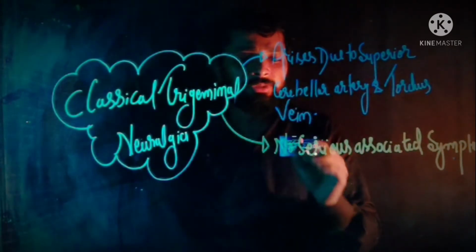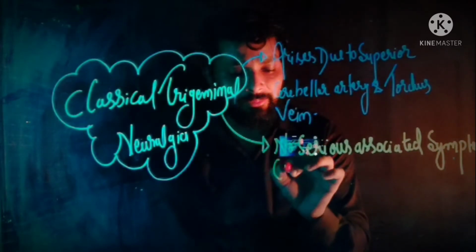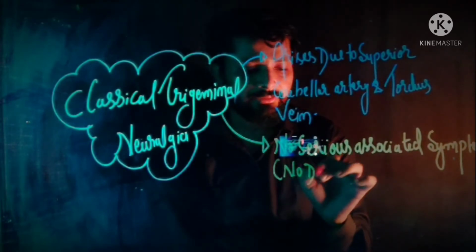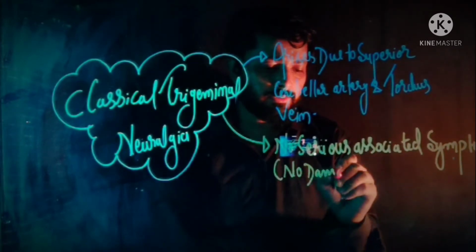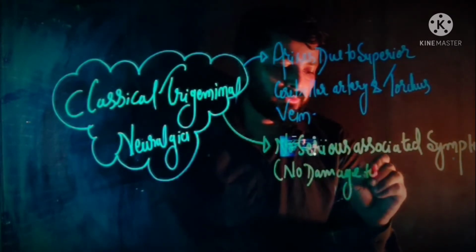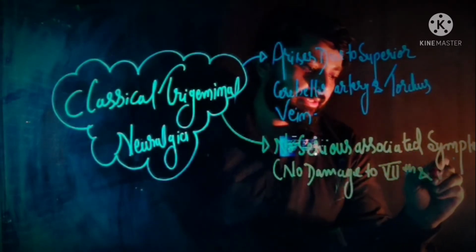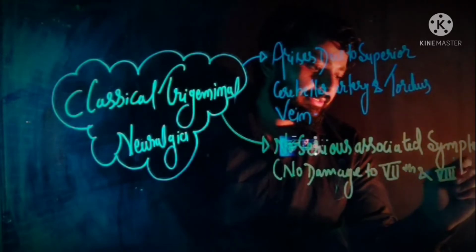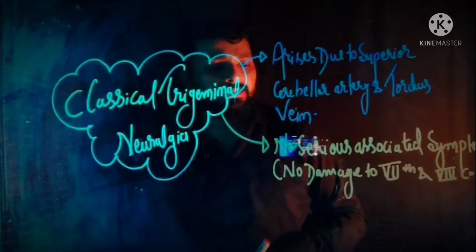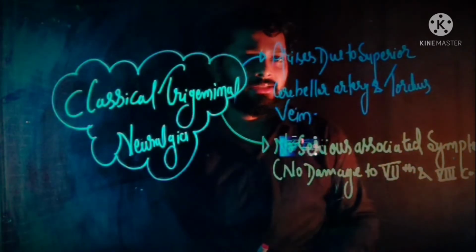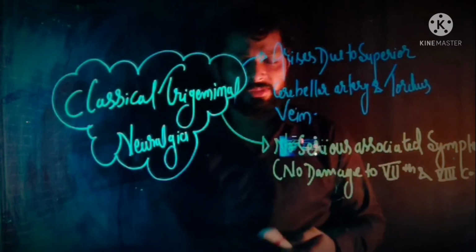Why? Because in case of classical trigeminal neuralgia, there is no damage to the 7th and 8th cranial nerve. That's why no serious associated symptom takes place.